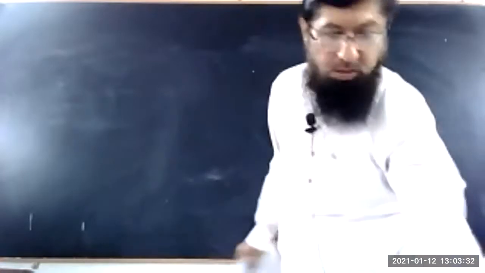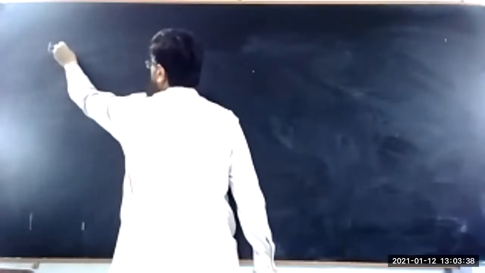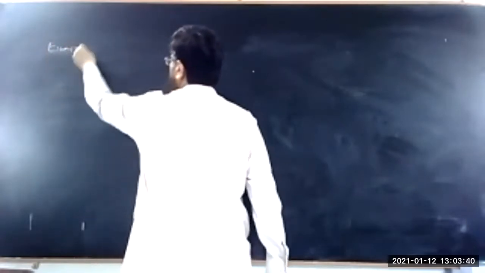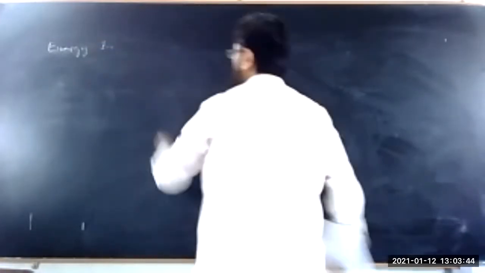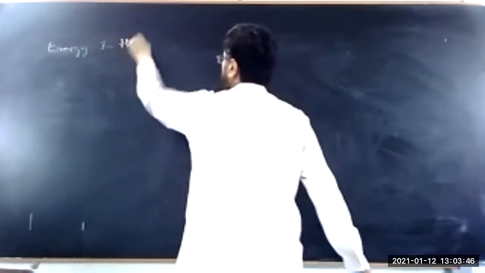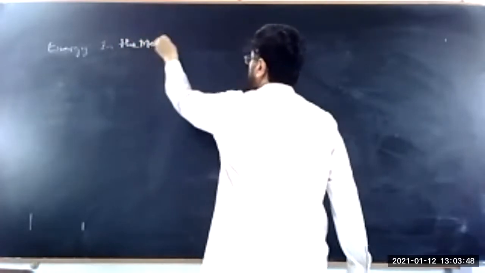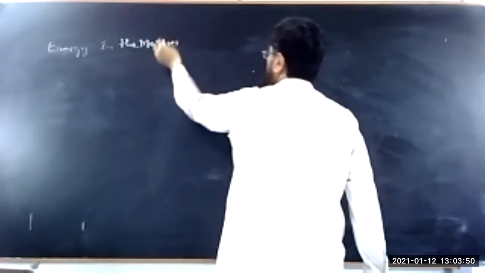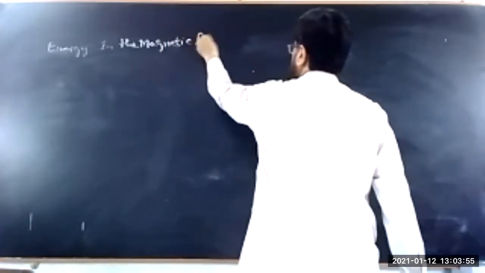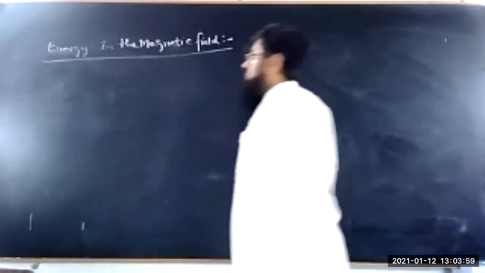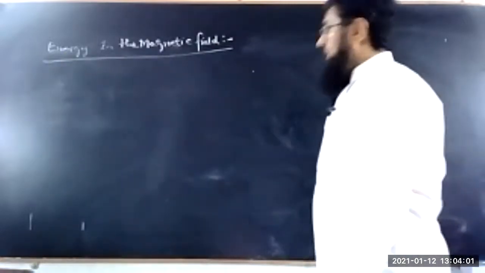So the new topic is the energy in the magnetic field. So now we are discussing the energy in the magnetic field.